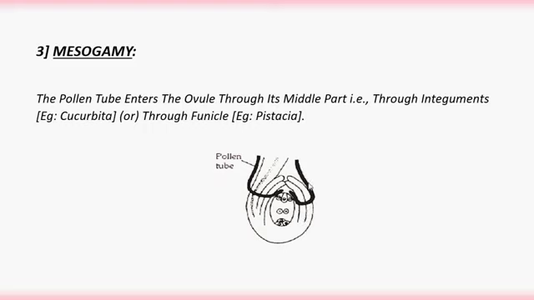If the pollen tube enters through these integuments, then it is called mesogamy, or here it is the funicle region. If it enters through the funicle region, then it is also called mesogamy. So if the pollen tube enters the ovule through either the integuments or the funicle, it is called mesogamy. If it enters through the chalaza, it is chalazogamy. If it enters through the micropyle opening, it is porogamy.